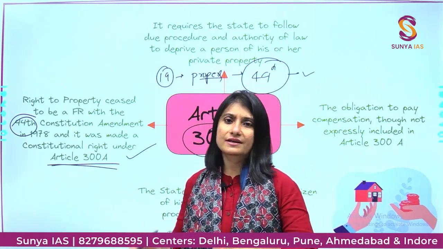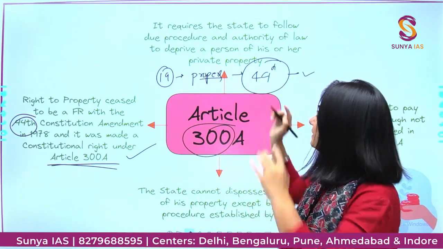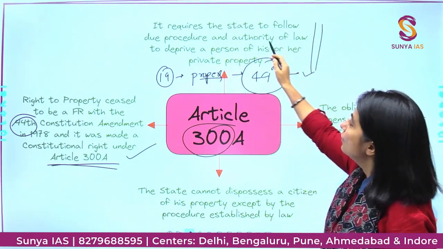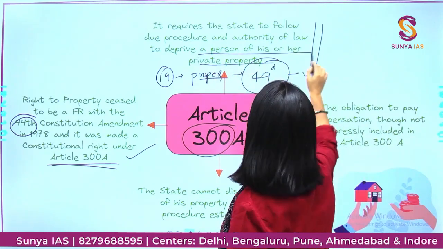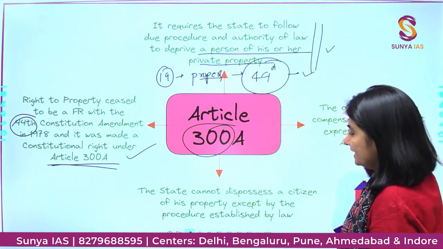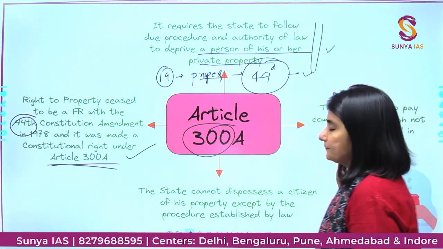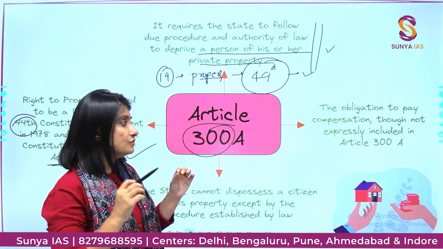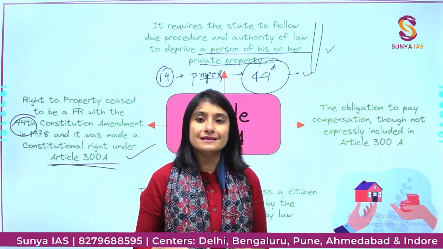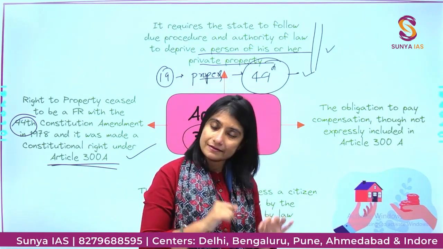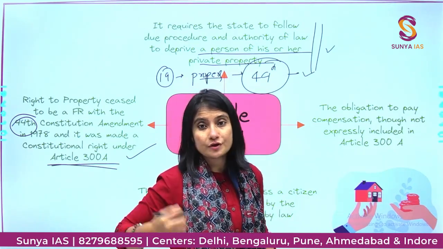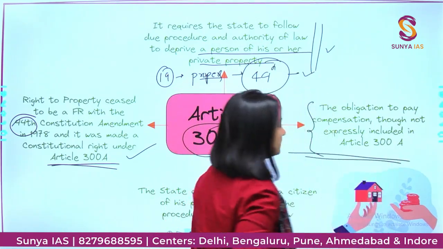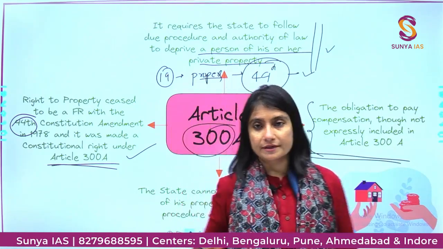They might be constructed illegally or whatever. Now, it requires the state to follow due procedure and authority of law to deprive a person of his or her private property. It also talks about providing compensation, but it is not expressly written, it is implicitly written, that compensation should be given to people when the state is acquiring their properties.